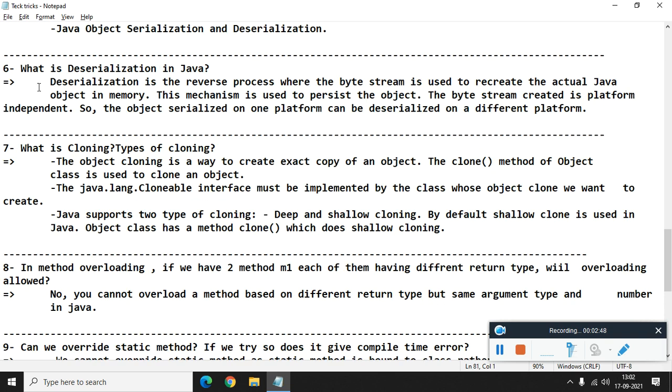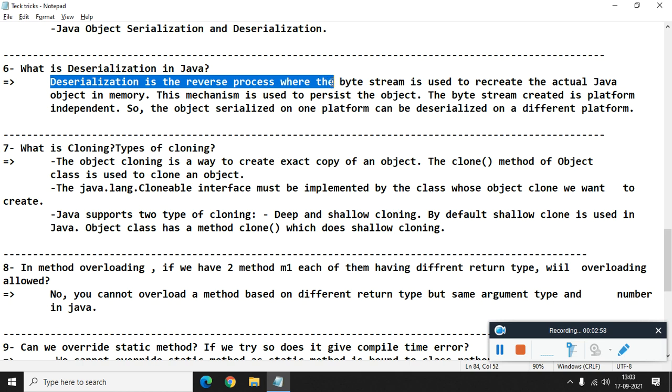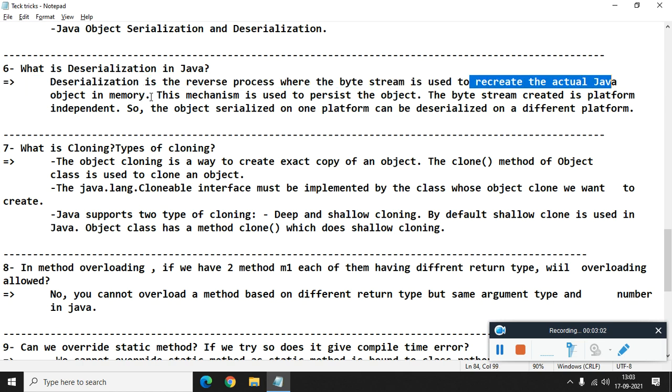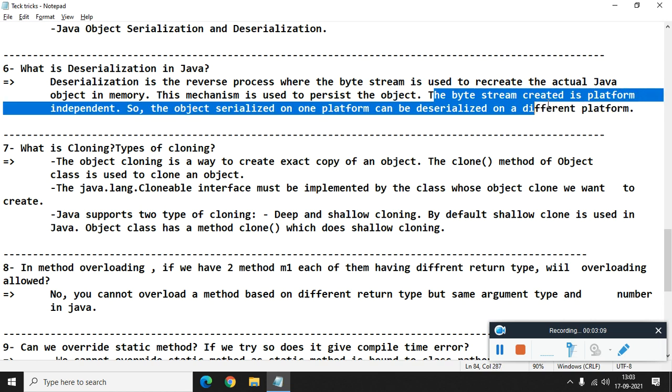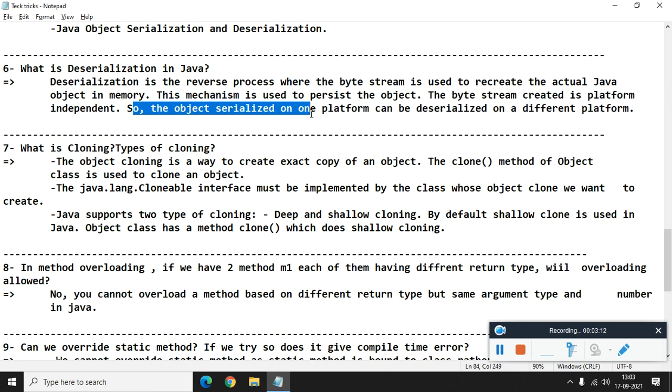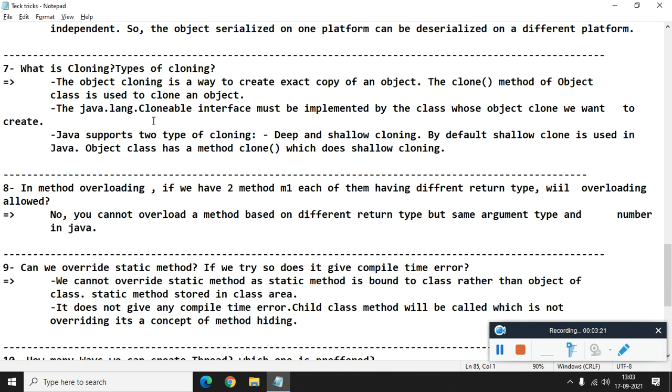The next question is, what is deserialization in Java? Deserialization is the reverse process where the byte stream is used to recreate the actual Java object in memory. This mechanism is used to persist the object. The byte stream created is platform independent, so an object serialized on one platform can be deserialized on a different platform.